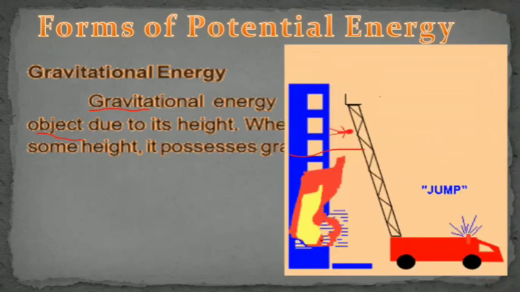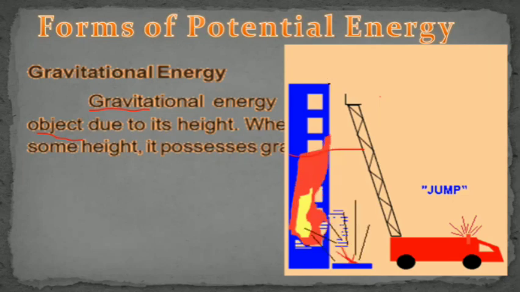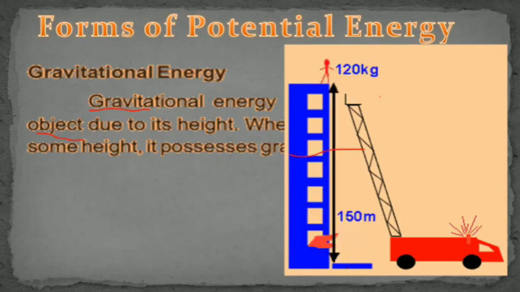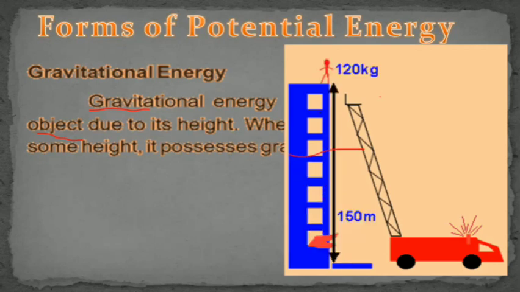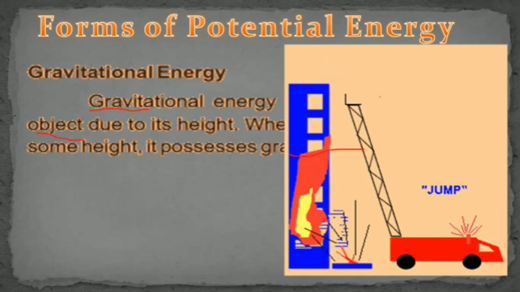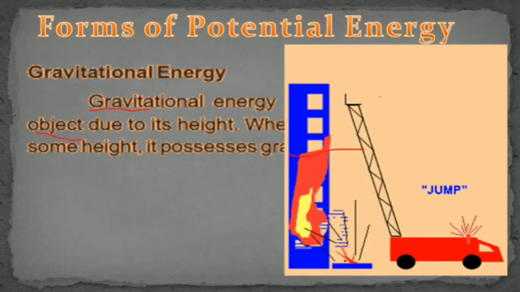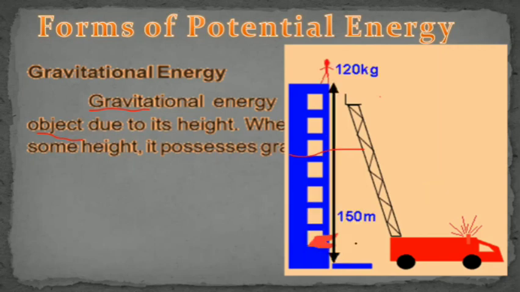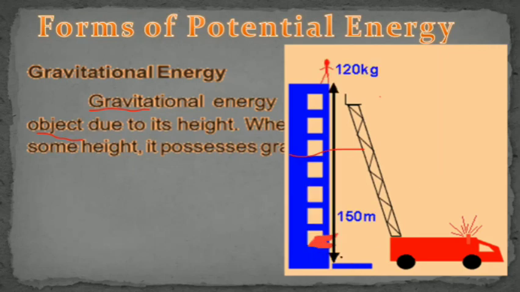So you can see here there is a fire in a building. The person moves very high on the building, and then jumps over that. When it moves higher and higher, Earth will attract more forcefully, and definitely it will have more destruction as compared to when it is on the ground.